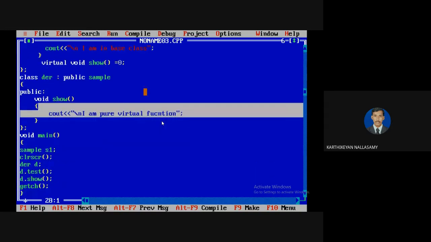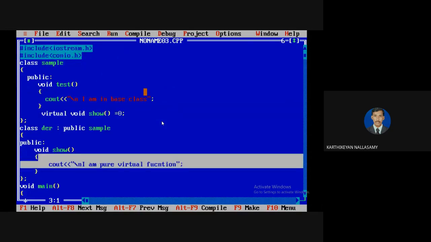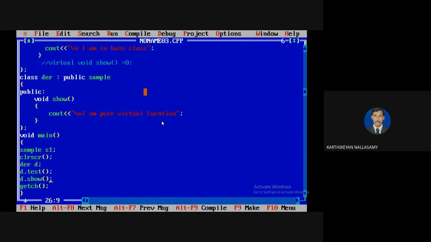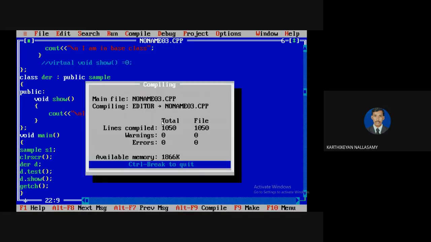This is the way we can create the concept of abstract classes. In an abstract class, it is allowed to define normal methods, data members, whatever it may be, everything is allowed. But it must also have one pure virtual function. If you don't have any pure virtual function, you can create an object with no problem and no error message.